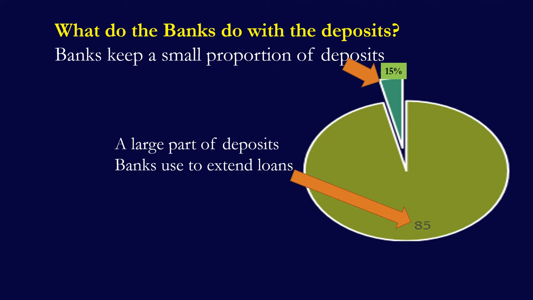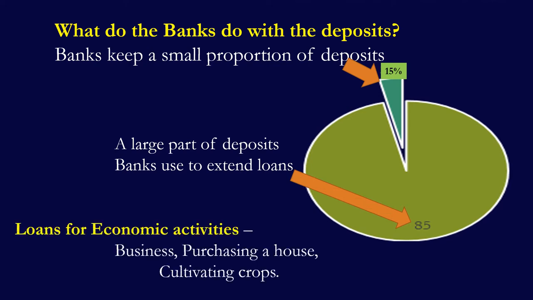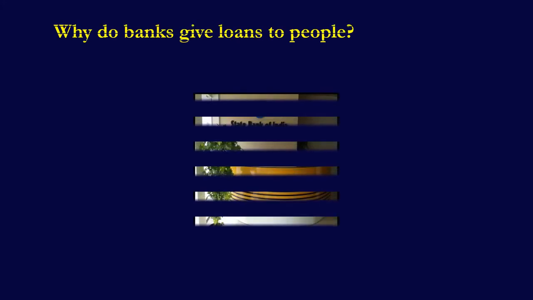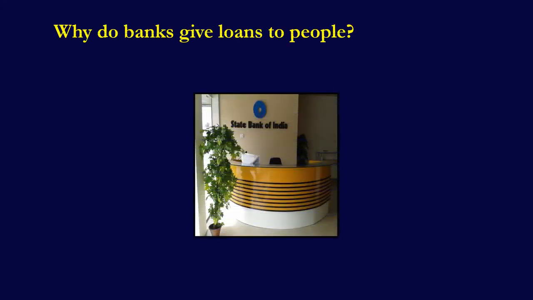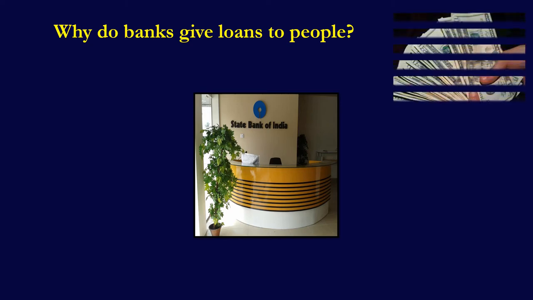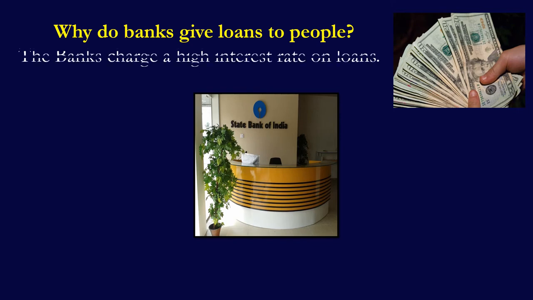people. Banks provide loans to people for their economic activities, like for starting a new business, purchasing a house or cultivating crops. Now the question is, why do banks give loans to the people? Or what is the main source of income for banks? The banks give loans to the people for making a profit. Banks charge a high interest rate on loans, a higher interest rate than the interest rate the banks give to the people on their deposits.